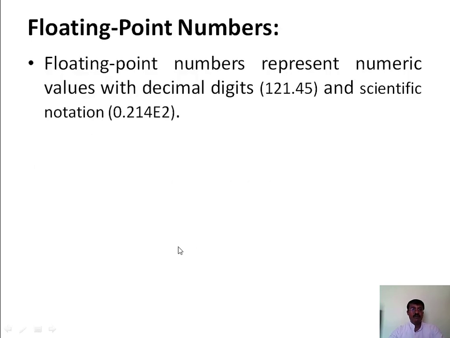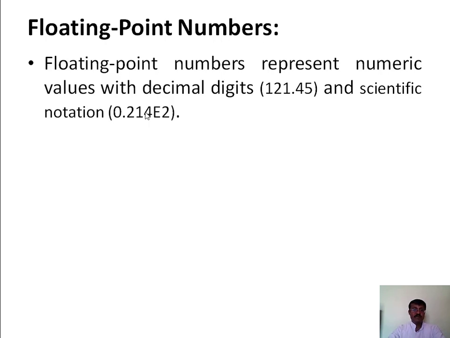Next is the floating point number. A floating point number represents numeric values with decimal digits, that is 121.45, and scientific notation, that is 0.214e2, e to the power of 2. In this way we can represent floating point numbers. Along with your numeric value, it also comes with a fractional part.